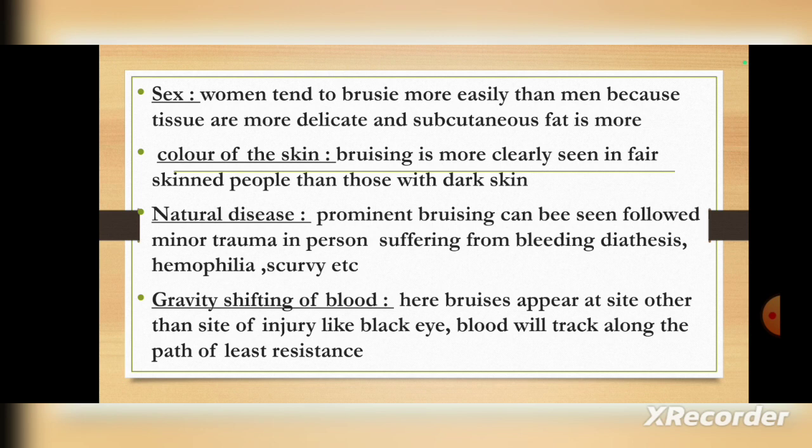Natural diseases: a person suffering from disorders like bleeding disorders, hemophilia, scurvy, etc., bruises more, even following minor trauma. Gravity shifting of the blood: here the bruises appear at a site other than the site of injury, like a black eye. Blood will track along the path of least resistance.